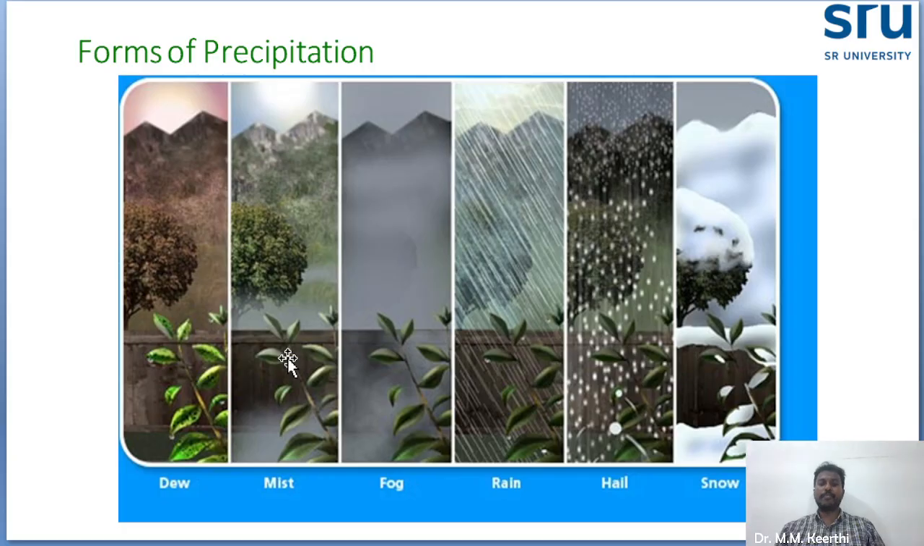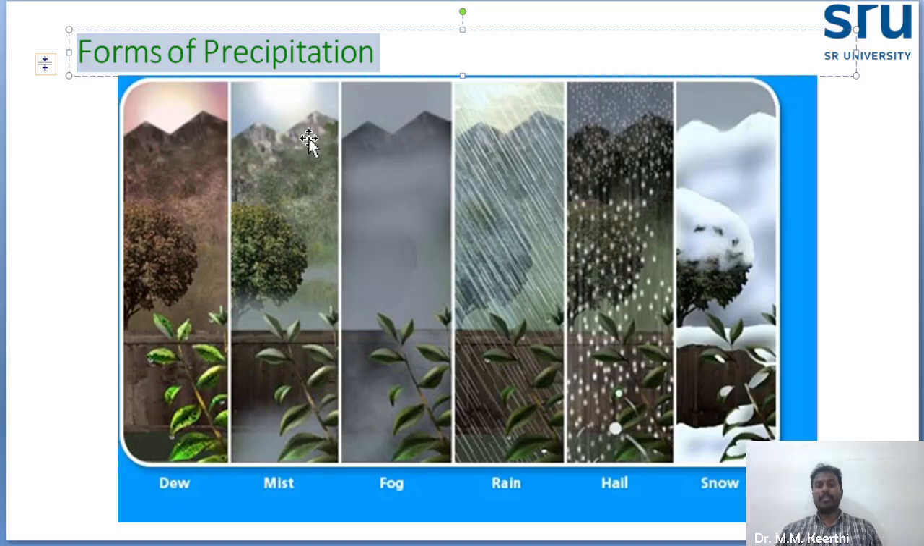amount of rainfall. Okay, the next concept we are going to discuss is forms of precipitation. What are the different forms of precipitation? Precipitation is the general term. Under precipitation, there are different forms.